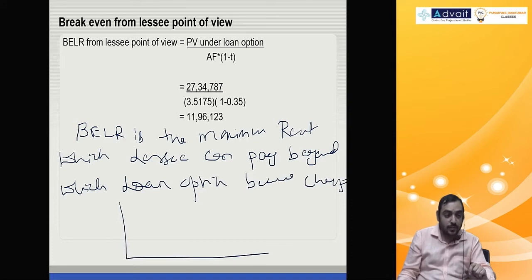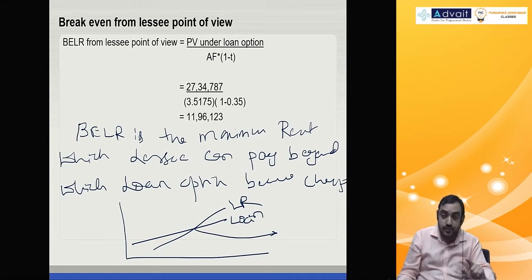If you represent it by way of a graph, something like this, this becomes the lease rental option and this becomes the loan option, and this intersection point is the break even point for the lessee.